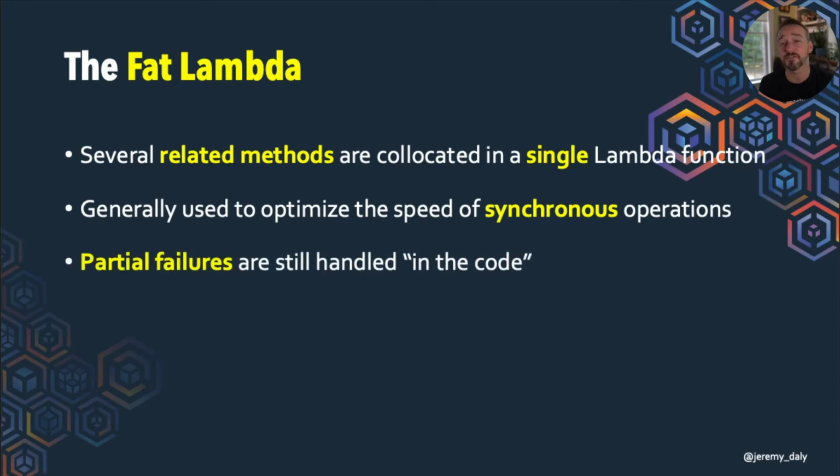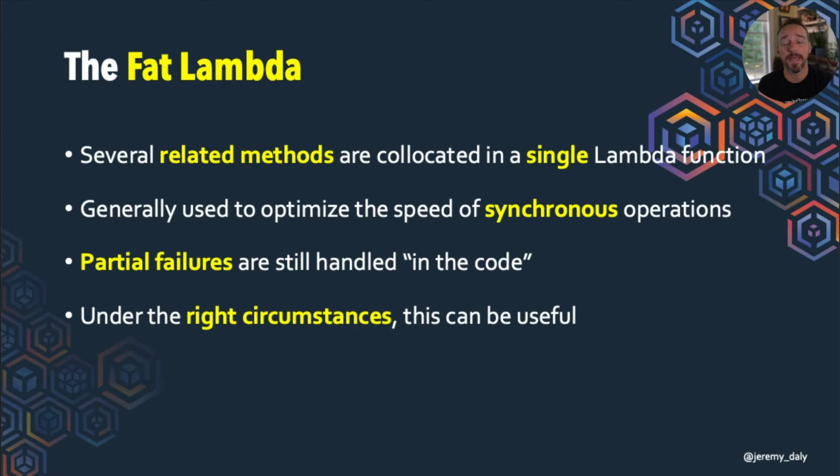Your partial failures are still going to be handled in the code, but it's potentially less because there's still ways that you could maybe fail the entire function. We'll talk a little bit more about that. And again, under the right circumstances, this can be very useful. I know there are several companies that do this. I have a couple of situations where I do this, where you need a synchronous response from a couple of actions. So you may have to string together a few things. It's better to put those into a single function than it is to try to connect a whole bunch of them together or have them communicate via the network.